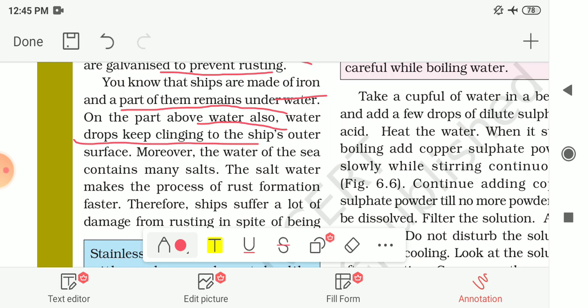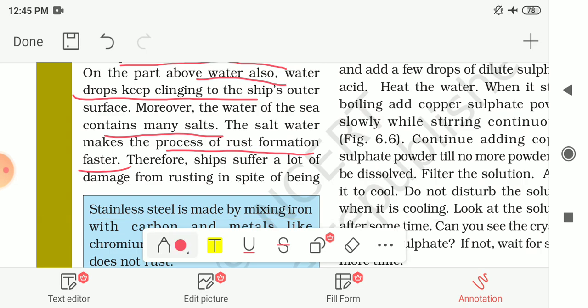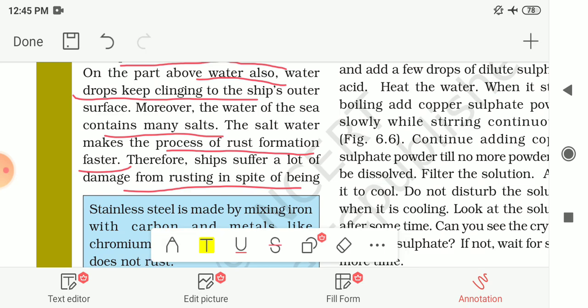Moreover, the water of the sea contains much salt. Sea water is salty, and the salt water makes the process of rust formation faster. Therefore, the ships suffer a lot of damage from this rusting in spite of being painted.